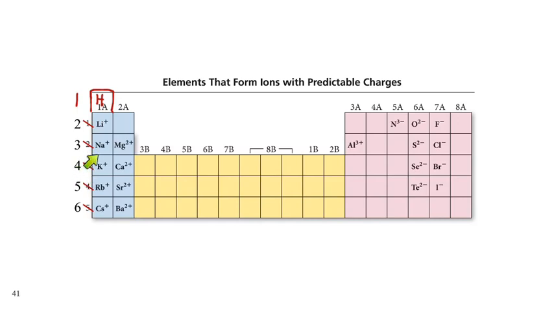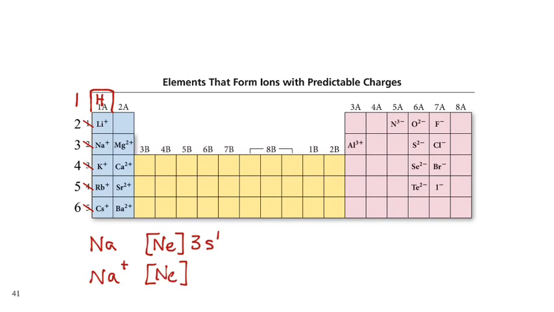Let's look at the electron configuration for sodium. So we could write sodium as being neon 3s1, right? If we lose 1 electron, it becomes Na+. Now we've just got neon.